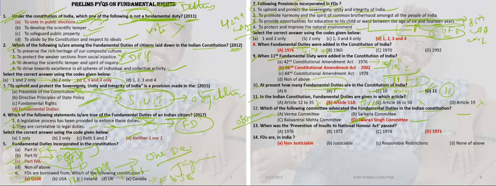So the Swaran Singh committee suggested that fundamental duties need to be incorporated in the Constitution of India because of the emergency time 1975-77. The Prevention of Insult to National Honor Act is from 1971. Fundamental duties are non-justiciable.